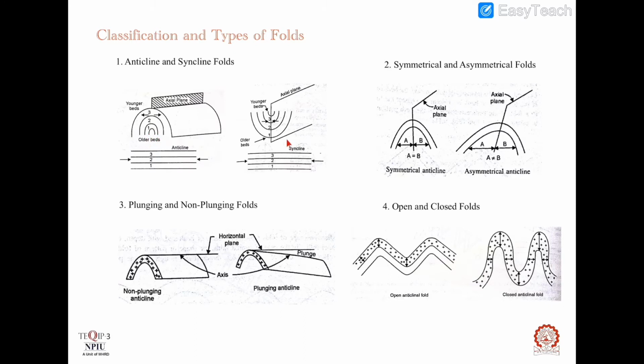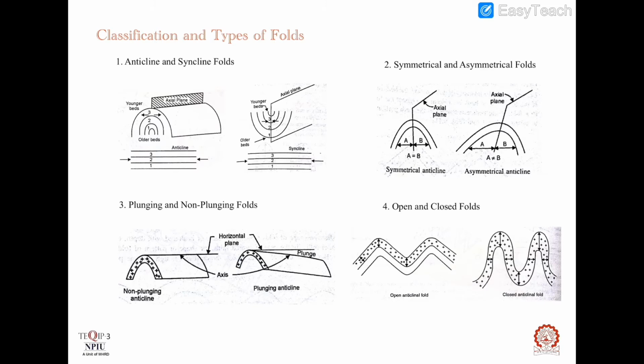Syncline is just opposite to anticline in its nature. When the beds are bent downwards, the resulting fold is called syncline. This fold is convex downward. In this, the younger beds occur towards the concave side.